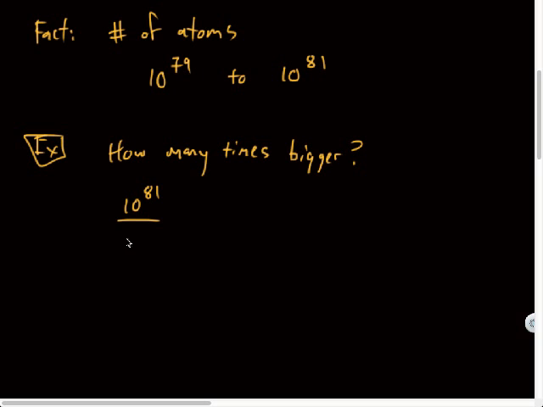So 10 to the 81st divided by 10 to the 79th. What do I do with those exponents? Subtract them. 81 minus 79? 10 to the second, which is 100. So it turns out that this universe is 100 times larger than that universe.